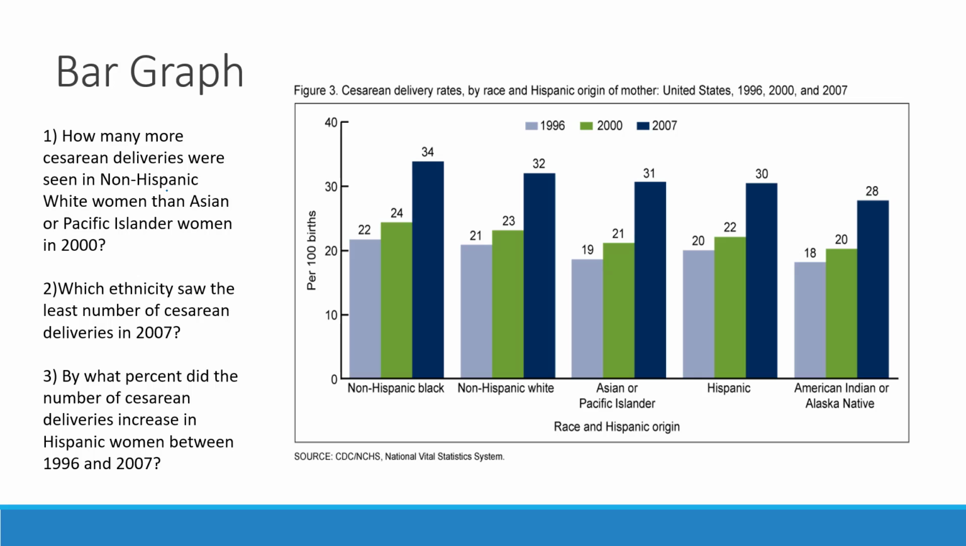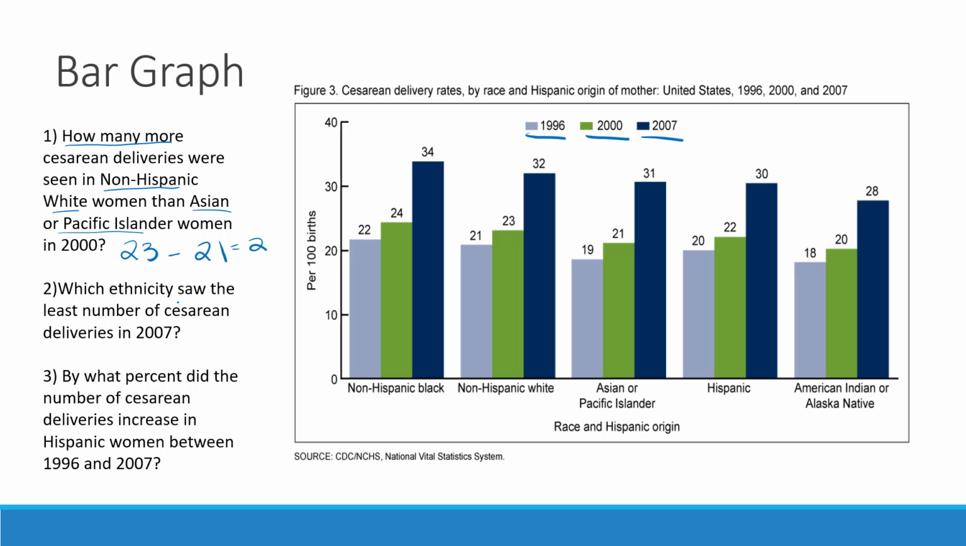When you're dealing with a graph that has multiple bars, just make sure you pay attention to the key here. So the key represents all the different years. We're looking in this question for the year 2000. We are comparing non-Hispanic white women to Asian or Pacific Islander women. So non-Hispanic white in the green is going to be 23. In Asian or Pacific Islander in the green, again, we're looking at year 2000, is going to be 21. It's asked for how many more. We've talked about this a lot. How many more indicates subtraction. So at a rate of 2 more cesarean deliveries.